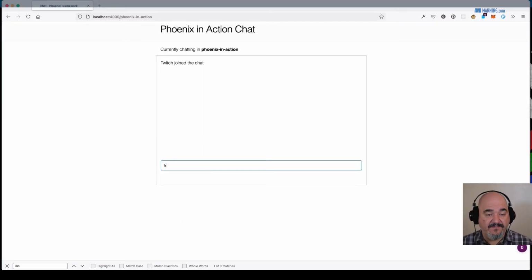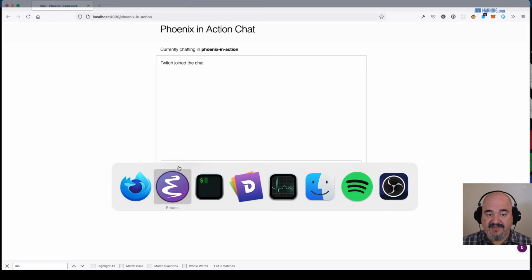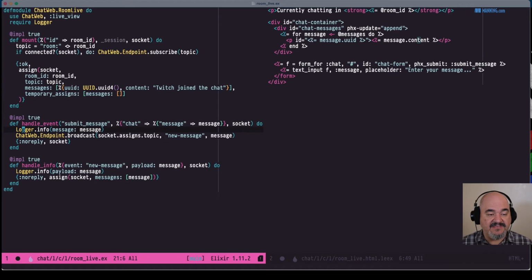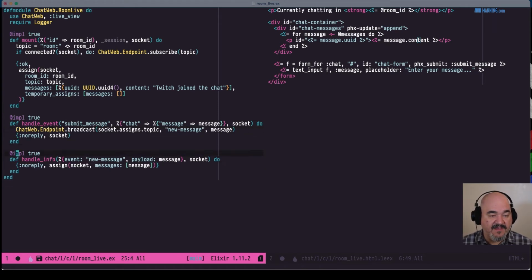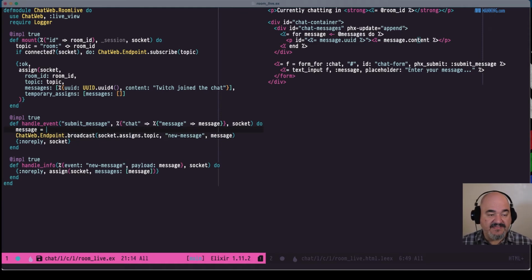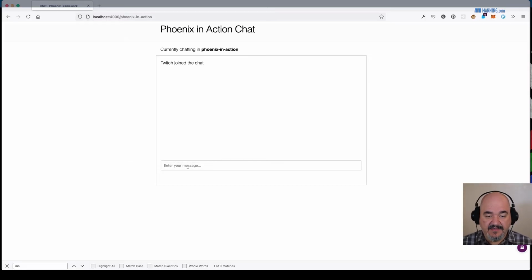But again, if I type a message, we'll crash again because we're not handling the correct message type in this handle event. Let me kill out these loggers. And instead of a new message with just passing on the string, we can say the message is going to be this map here. And again, we're going to need a Uuid. Uuid 4. And then the content is going to be the message, which again is the string that we're receiving from the form. So we're going to pass that on, or broadcast that, as the message. So now everything's hooked up correctly again, and now we have the Uuid handled as well, which is nice.